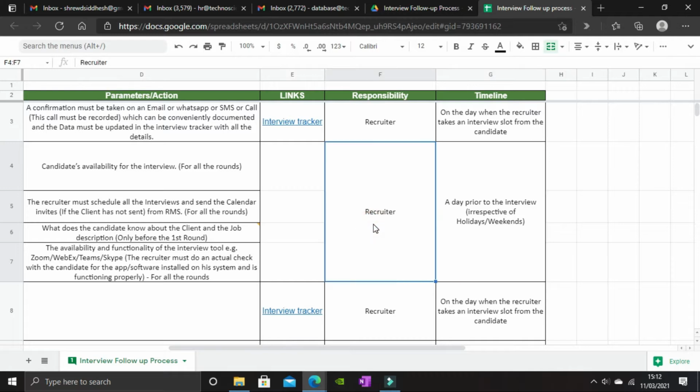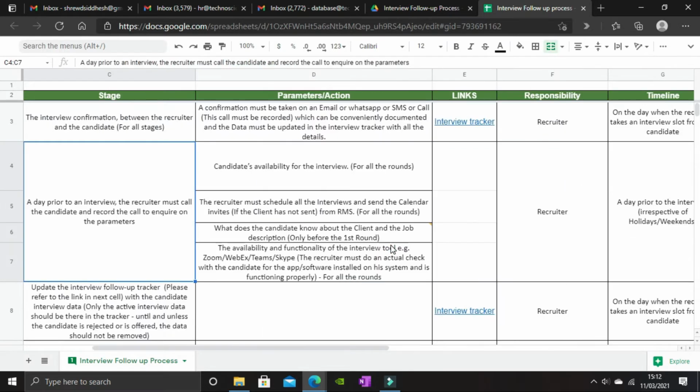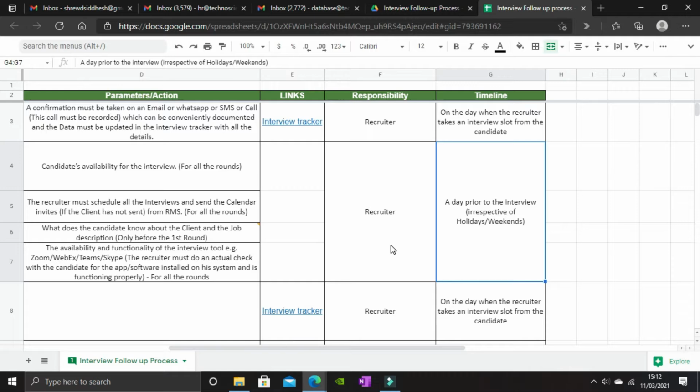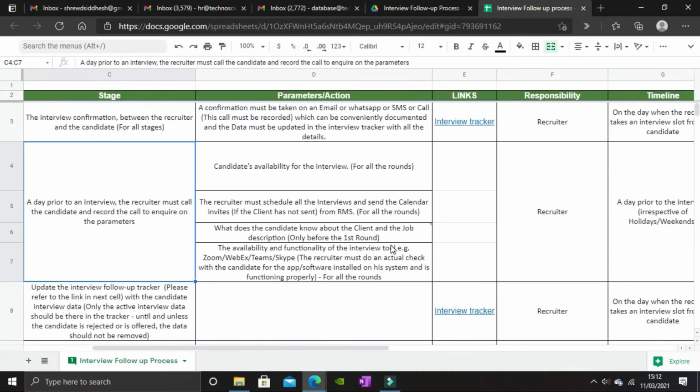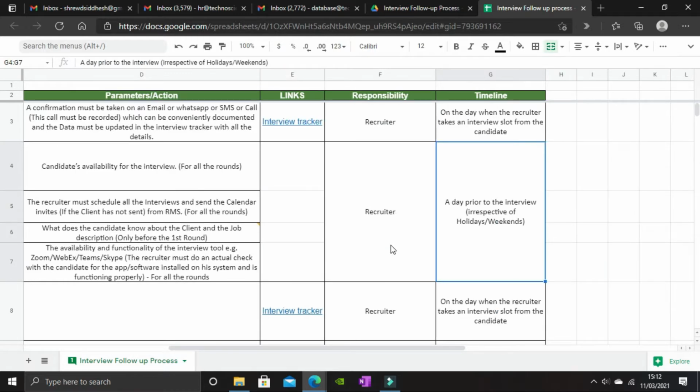Again, the responsibility is that of a recruiter. The timeline is a day prior to the interview, irrespective of holidays and weekends. What does this mean? Let's take an example. If the interview is scheduled for Monday, it should not so happen that you take a confirmation on Friday and there is a gap of 2 days. Since the succeeding days are Saturday and Sunday, there is no clarity on what happens in these 2 days, and there is no confirmation from your side.